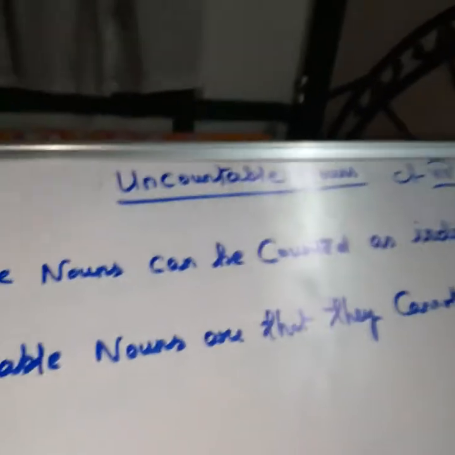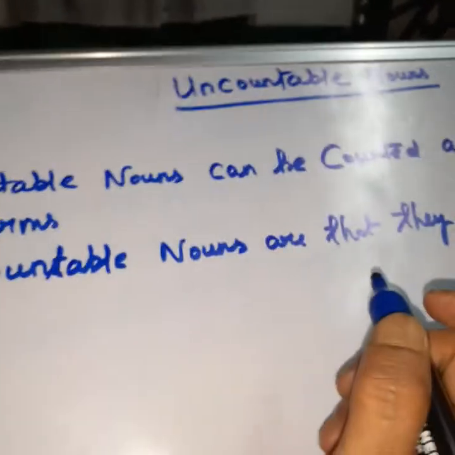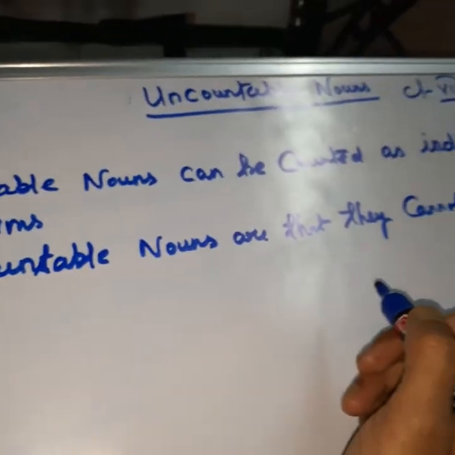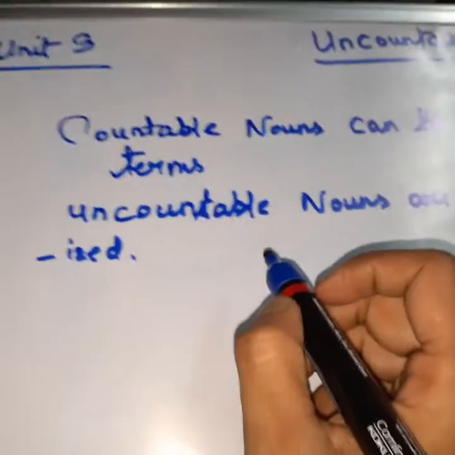So countable nouns can be counted as individual terms. Uncountable nouns cannot be pluralized.